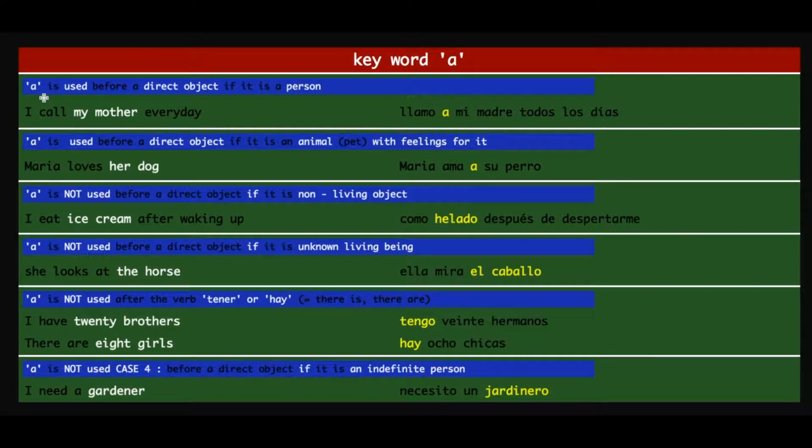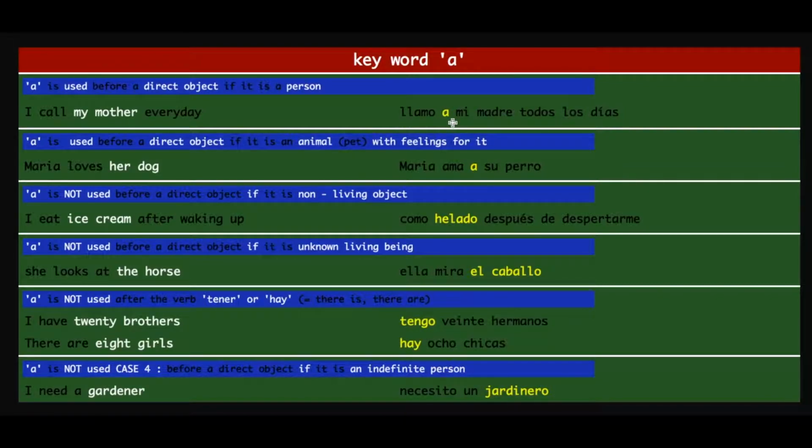The first one, which is the golden rule, the most generic use of A, is that it is used before a direct object if it is a person. So the example is, I call my mother every day. In Spanish it is llamo a mi madre todos los días. Llamo is the first person singular of the verb llamar, which means to call.